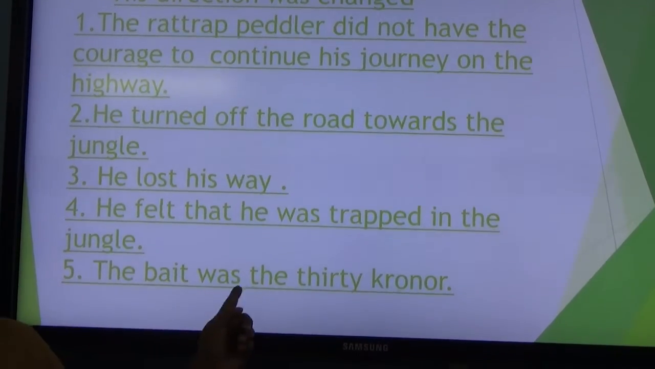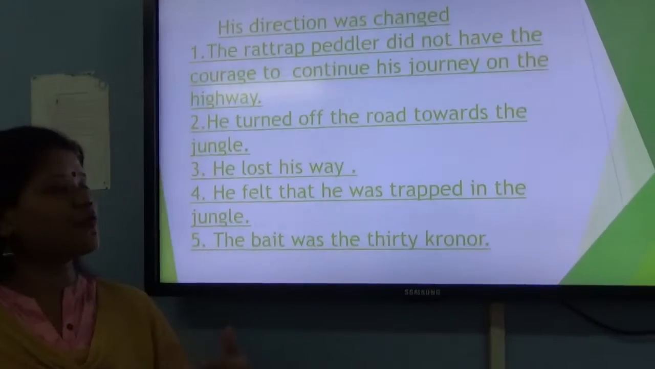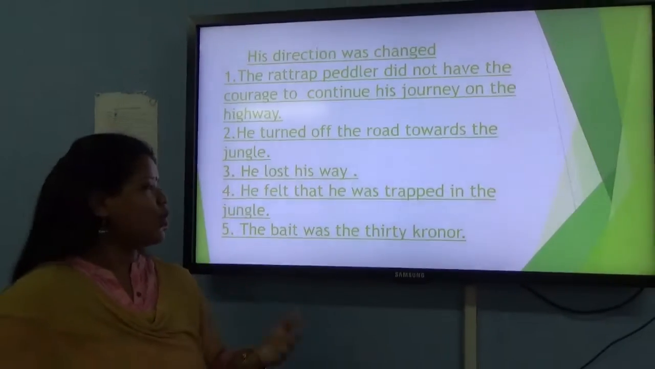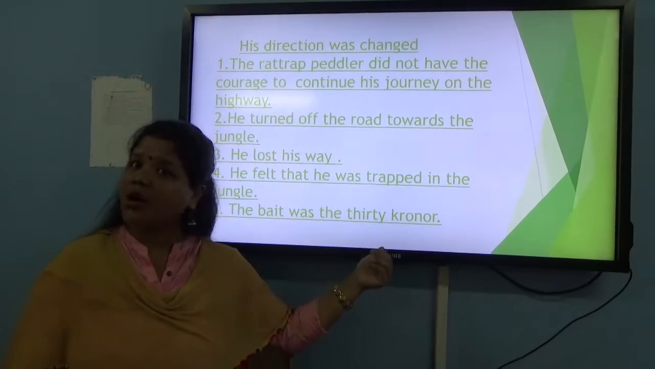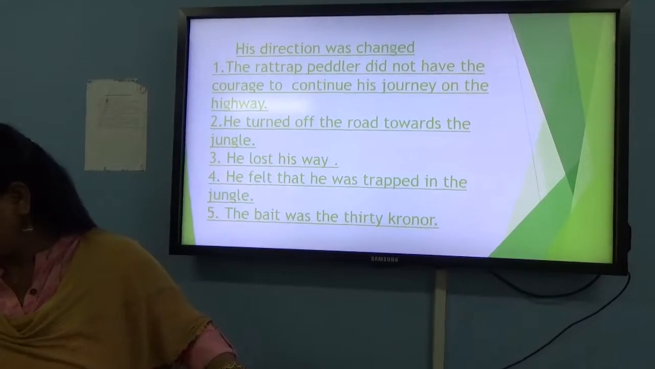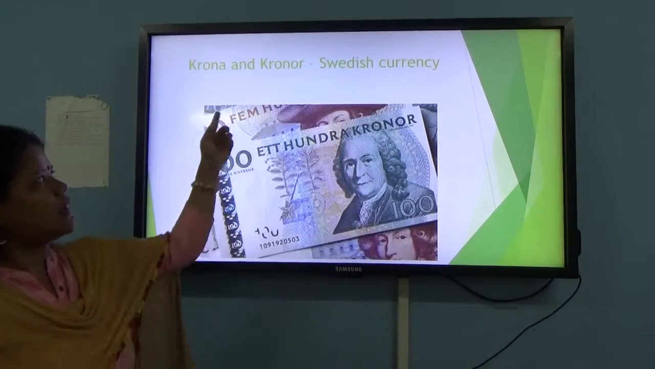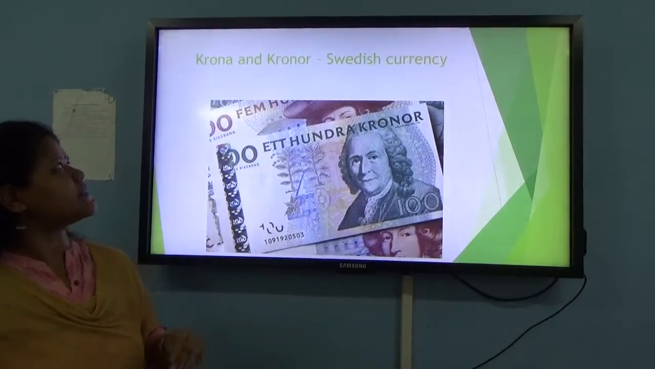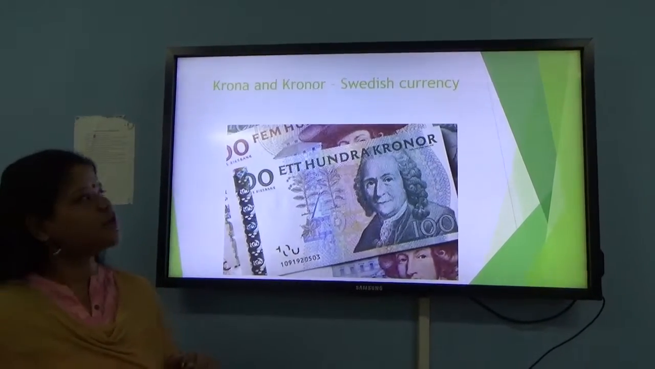The bait was the 30 kroner. Now he realized that he had also fallen into the trap. And what was the bait? The bait was the 30 kroner. So kroner and krona are the Swedish currency. Krona means singular and kroner is the plural.